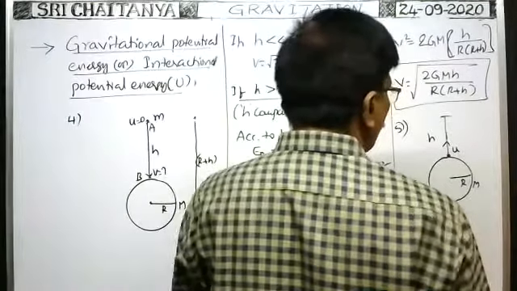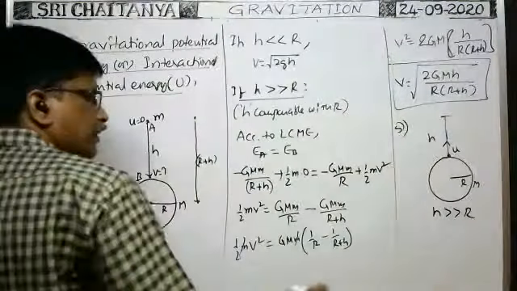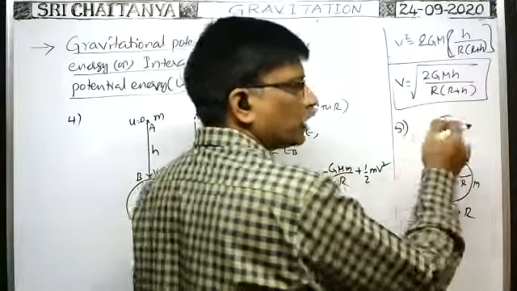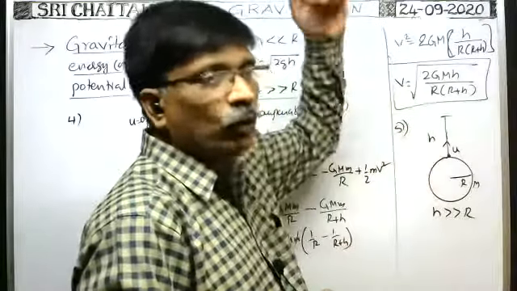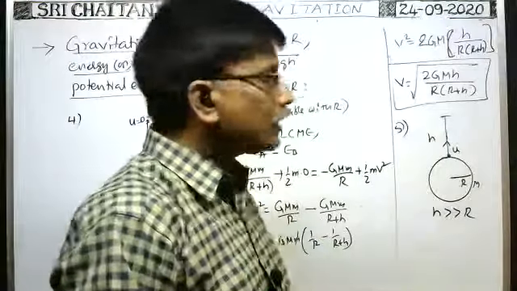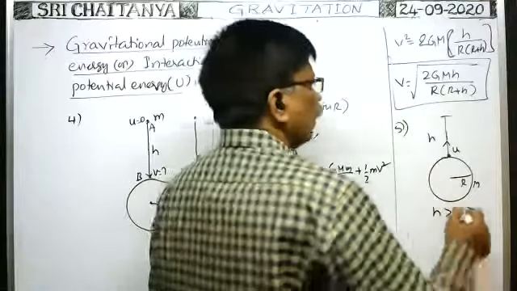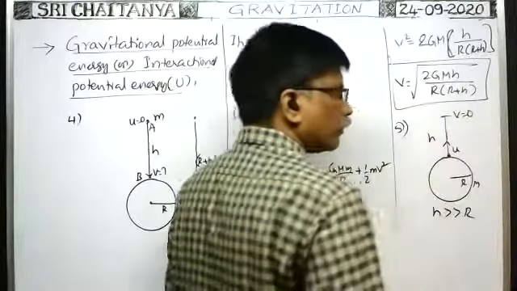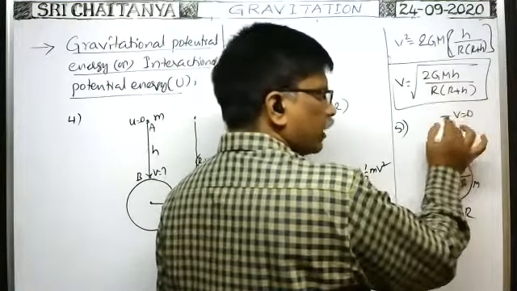In such a way, the body is thrown vertically upwards with a velocity u. It is not the velocity with which the body is projected so that it reaches 100-meter height, 200-meter height, like that. The body is projected with a certain velocity so that it rises to kilometers of height, 1,000 kilometers, 2,000 kilometers, like that. In such cases, as h is by far greater than R, what is the maximum height reached? Whenever the body reaches the point here, what is the velocity? That is 0, because at maximum height the body cannot go upwards further. That's why v is equal to 0 here.